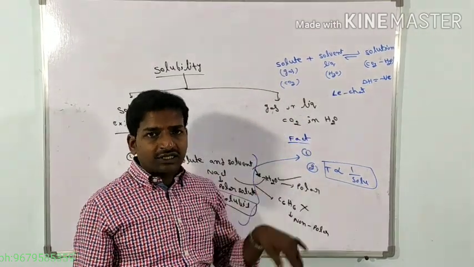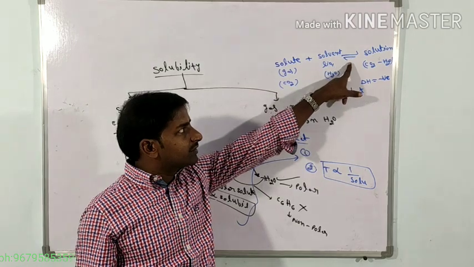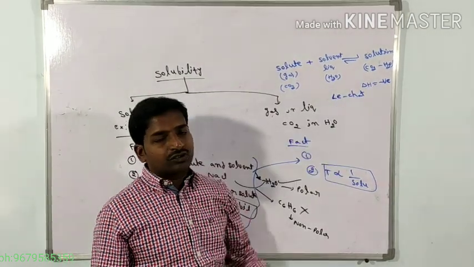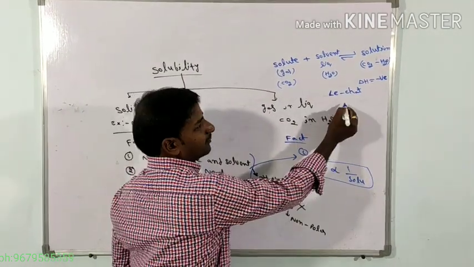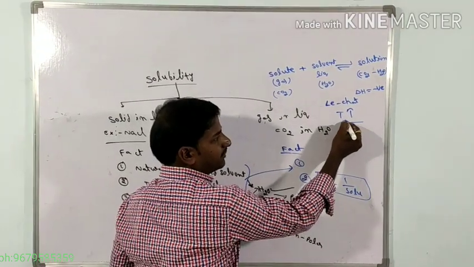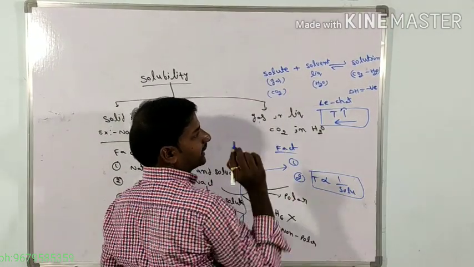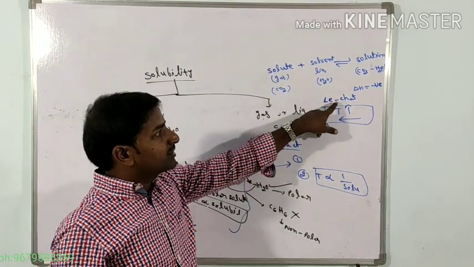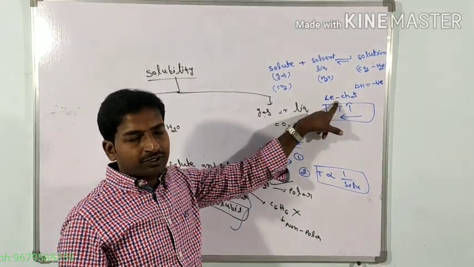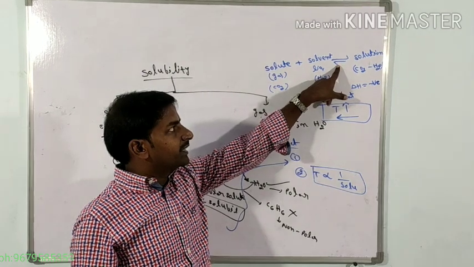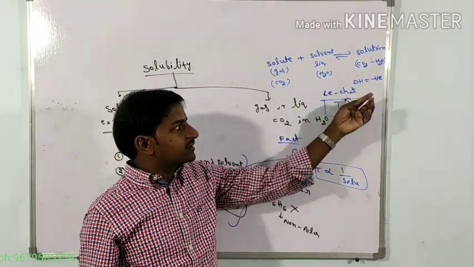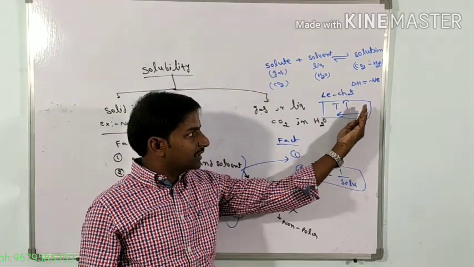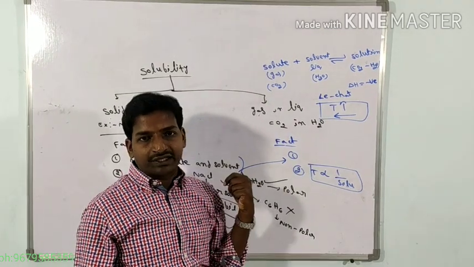Based on the Le Chatelier principle, in a reversible and exothermic process, when the temperature is increased, the equilibrium follows the backward direction. What is the reason? Based on the Le Chatelier principle, in a reversible and exothermic process, by increasing temperature, the equilibrium follows the backward direction.